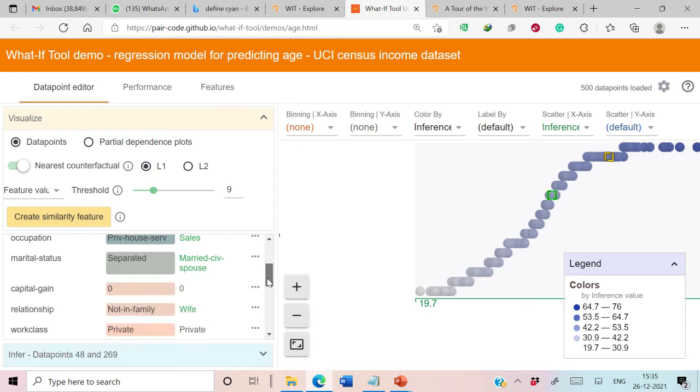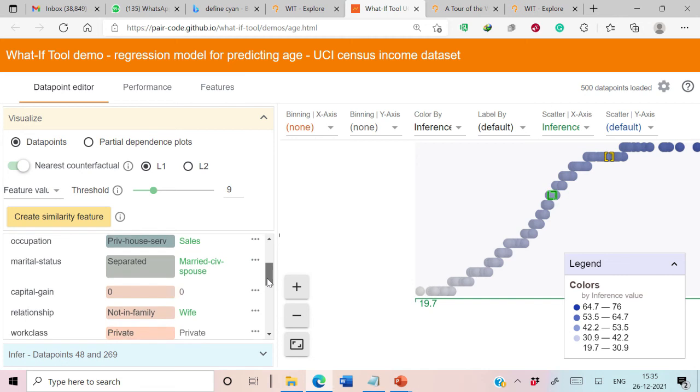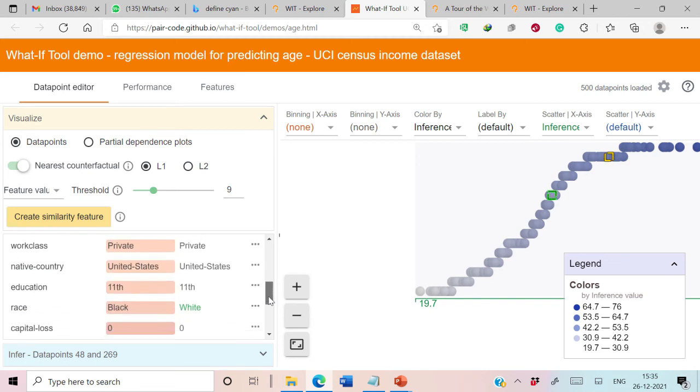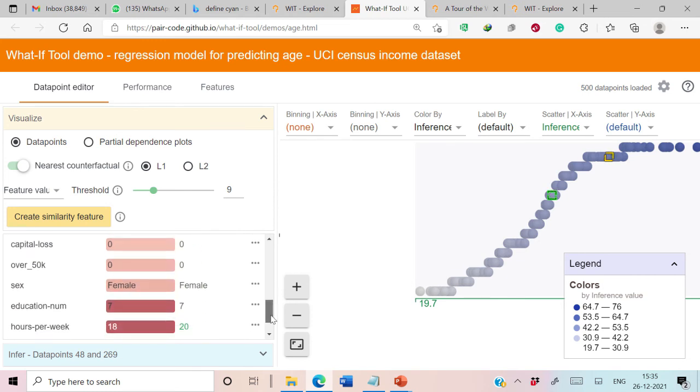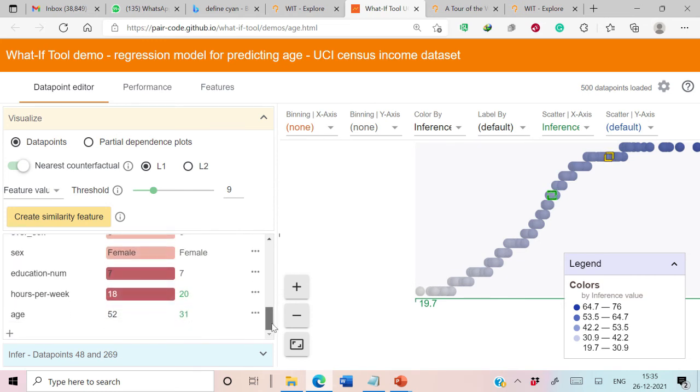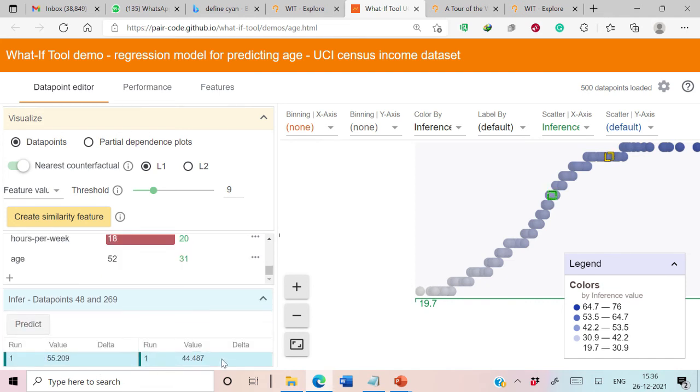One data point is 48 and another is 269, and these are the nearest counterfactuals for the selected data point 48. And there is a change in the value of occupation, marital status, relationship, race, hours per week, and you can see the difference in the age. One data point has age 52 while another data point has age 31, and these are their corresponding predicted values. From this you can analyze that the WHATIF tool is capable of generating counterfactuals for any selected data point, and these counterfactuals provide the two nearest data points which have a similar kind of features but belong to different classes.